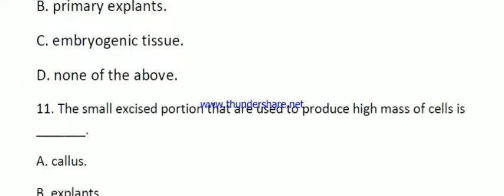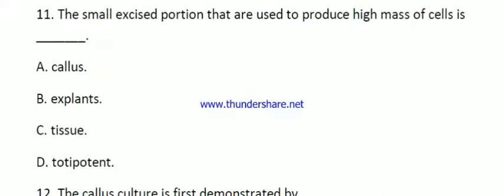Then next question, question number 11. The small excised portion that is used to produce a high mass of cells is called. This question and the previous question create a little bit of confusion, but here the options are callus, explant, tissue and protuberance. The right answer is explant. You have to read the question carefully, then answer it.